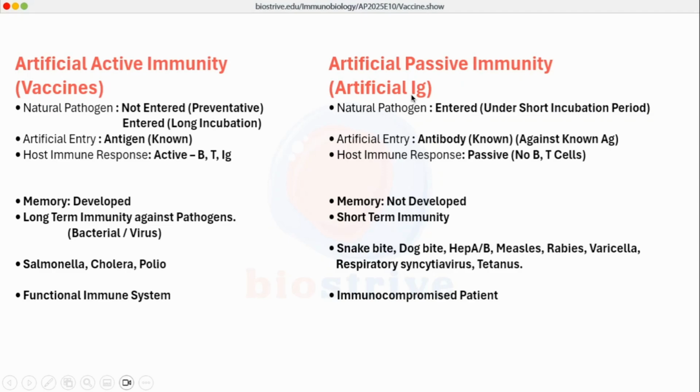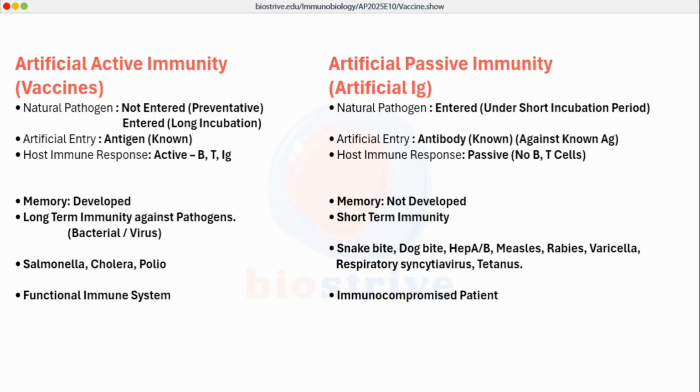Whereas in case of artificial antibodies, which is passive immunity, the pathogen has already entered naturally into the body and the pathogen has a very short incubation period. We cannot wait for memory cells to be formed, so we will supply these artificial antibodies externally. That is the whole point. And in case of the vaccines, the incubation period of the pathogen naturally is usually long or very long. What is the artificial administration? What are we giving to the patient?